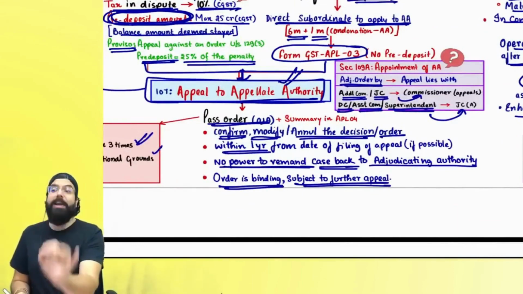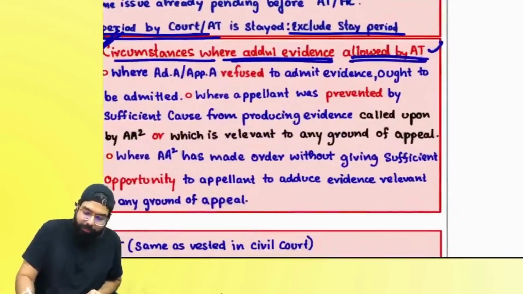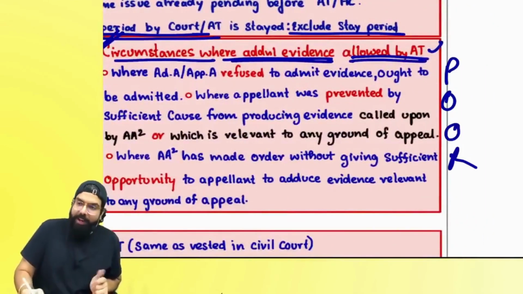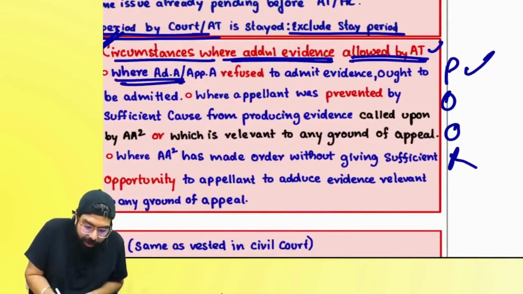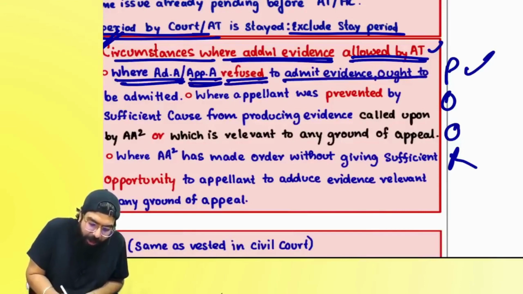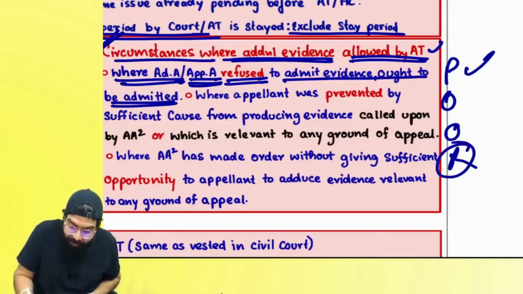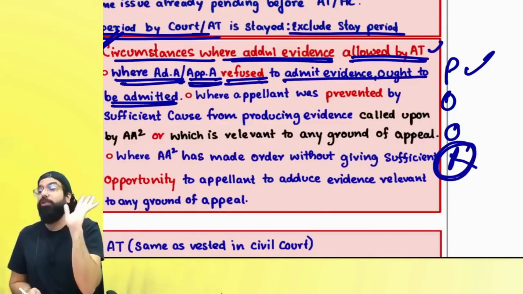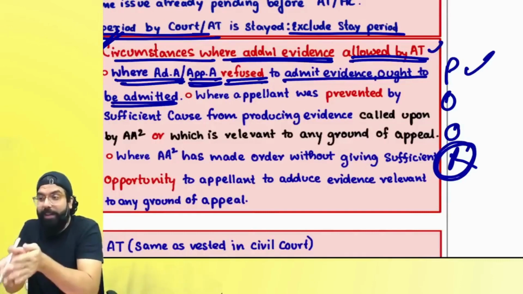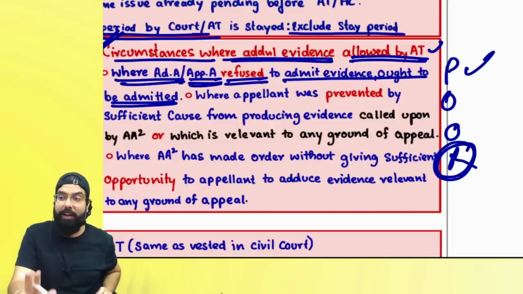But still, the appellate tribunal can go ahead and admit additional evidences if you show that, number one, I was prevented. Sir, when the adjudicating authority or appellate authority refused to admit an evidence which ought to have been admitted. Sir, they should have admitted, but they refused. R for refused. The appellate authority or adjudicating authority, sir, they refused. They refused, sir, appellate tribunal, you please accept my additional evidence. Right, everyone? Otherwise, you can't give any additional evidence.